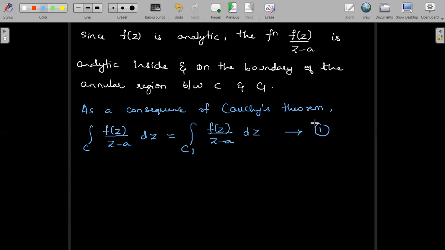This is one of the consequences of Cauchy's theorem. So using this concept, we will be able to proceed further to prove this Cauchy's integral formula.